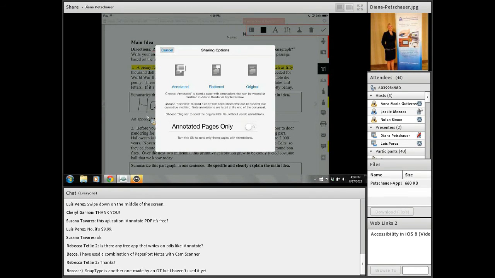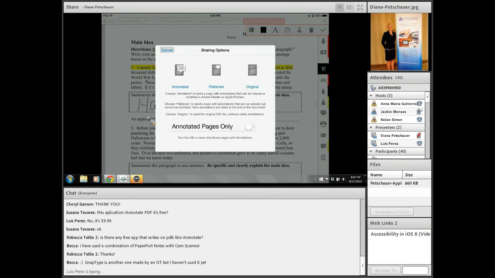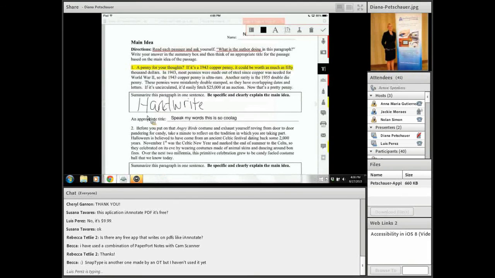Many individuals use these in business. So for example, if I'm on the road at a conference or for whatever reason, somebody sends me a form that I need to fill out. I have my iPad, I fill it out in iAnnotate, I email it back to them. No need to print, no need to scan, any of those things. They have all the annotations. So it's a very helpful app.